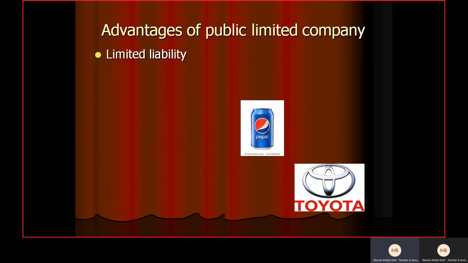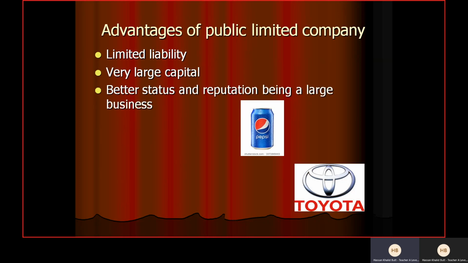Okay, now we can talk about advantages of public limited company. So limited liability is the same as private limited company. I'm not going to explain that. Very large capital. Now it's not large, very large. Why? Because the number of shareholders is unlimited. And you can definitely talk about other forms of business. It can be private limited company, sole trader, partnership, because it has far more capital than other forms of businesses. So you can develop the point in that way as well. And because of that capital, they are able to achieve economies of scale as well. You know that.